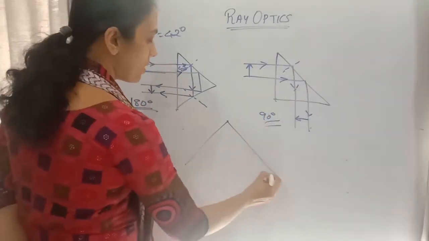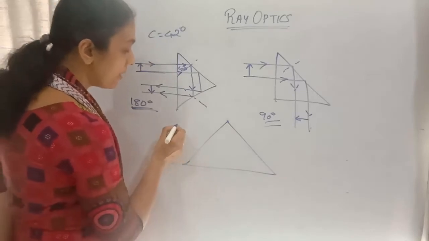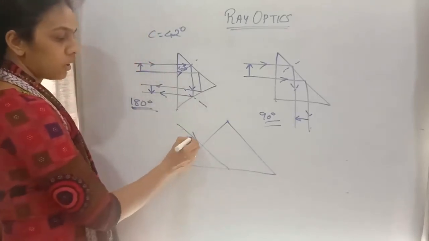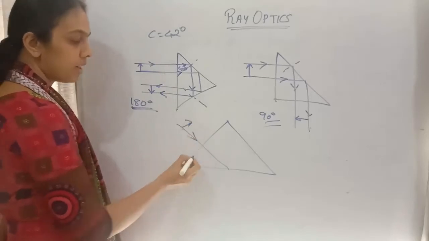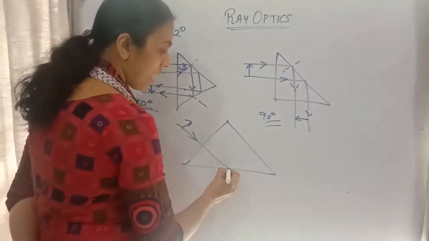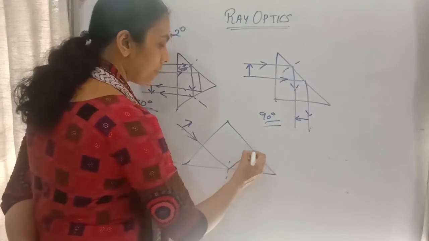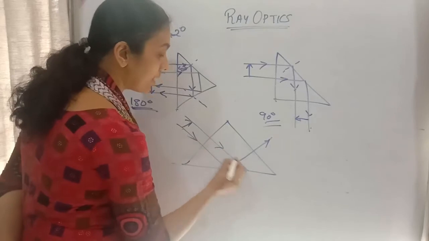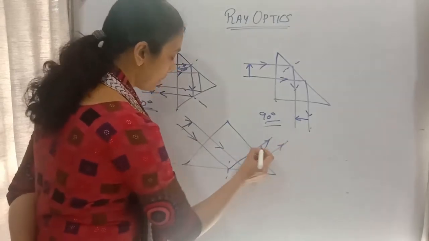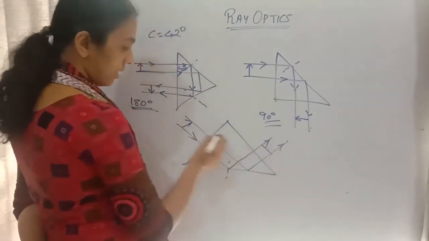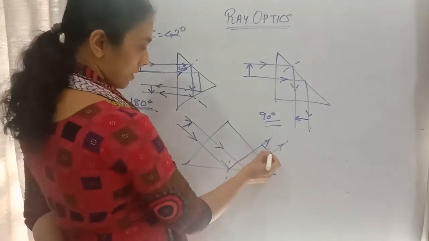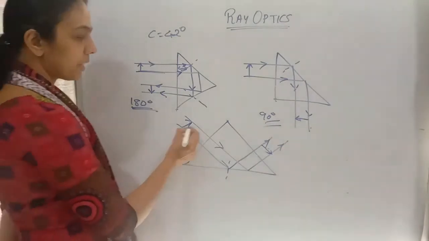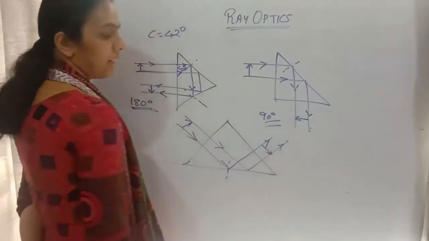Next here I am using a right angled isosceles prism. See here a ray of light is incident through the normal, so without deflection it will be passing. So here if it is incident like this it gets totally reflected back here, and from here the ray of light is incident and it is reflecting back, so here we will be getting an image making an angle of 90 degree again.